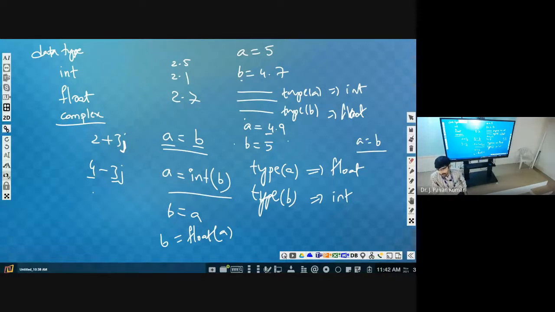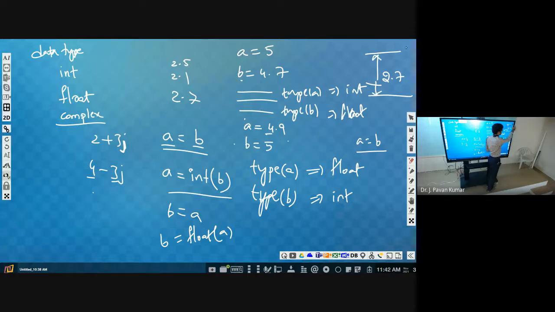Down, what will we have? Down, we will have floor. Some flooring we will have, and some ceiling we will have, isn't it? So consider now there exists a value called 2.7. What will be the ceiling? What will be the flooring?